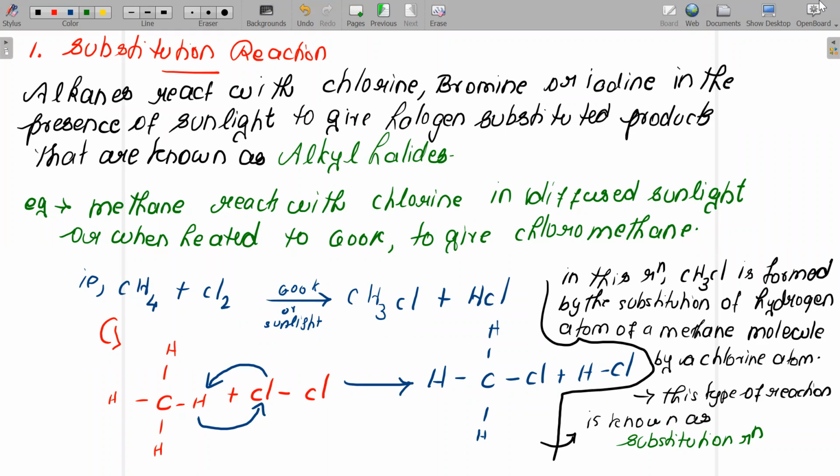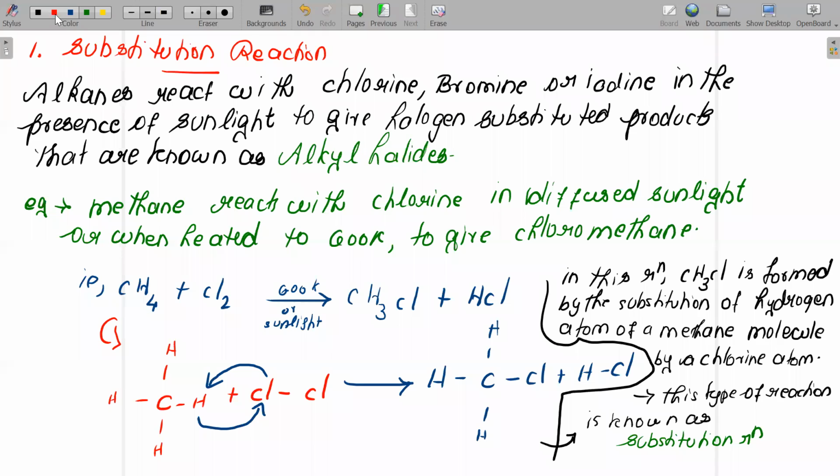So you just consider methane. When this methane reacts with chlorine in diffuse sunlight, or when it is heated to 600 Kelvin, what happens? Children, listen carefully. When methane reacts with chlorine in diffuse sunlight, or the temperature is above 600 Kelvin, then you will get chloromethane. So please listen to this reaction. CH4, methane, plus chlorine Cl2, reacting in the presence of sunlight or 600 Kelvin, will give chloromethane CH3Cl plus HCl.